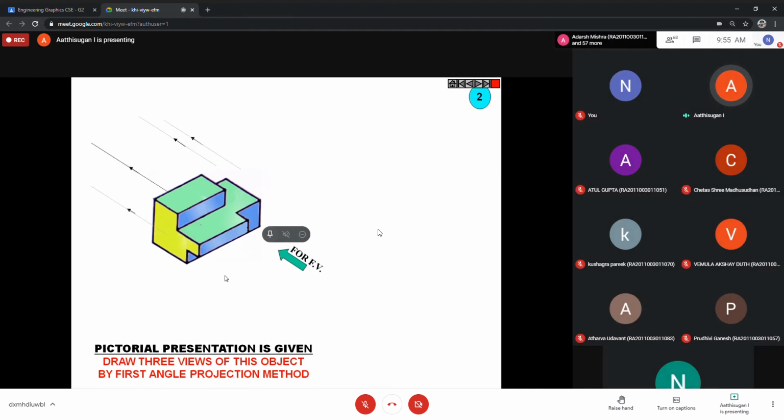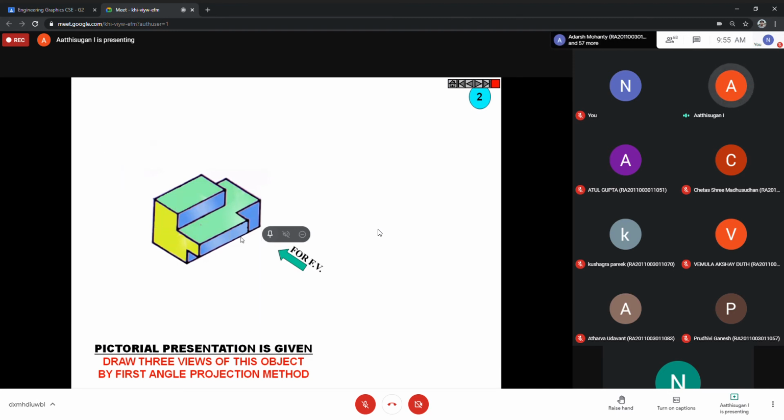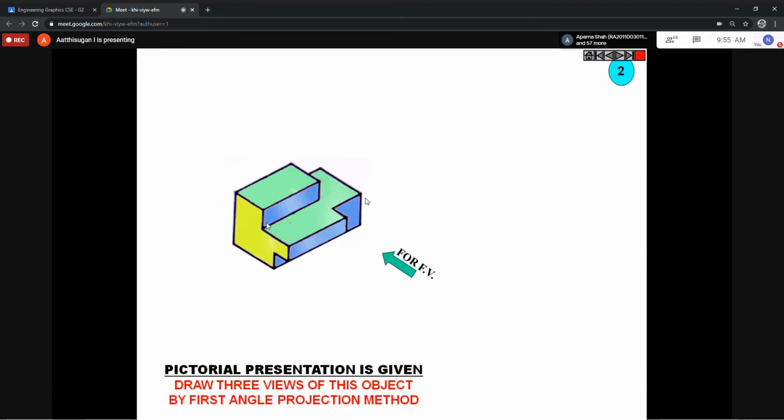This is a different question, so I'm moving to another important one. Here they may give a datum line. See, this is the object and this is the observer. Draw the front view. The front view will be nothing but this blue color. What are the things visible? That will be the front view. See there.